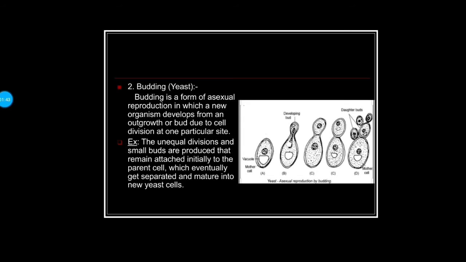So the second method of asexual reproduction is budding, that is in yeast. Budding is a form of asexual reproduction in which a new organism develops from an outgrowth or bud due to cell division at one particular site. Observe the picture given. For example, the unequal division and small buds are produced that remain attached initially to the parent cell, which eventually get separated and mature into a new yeast.